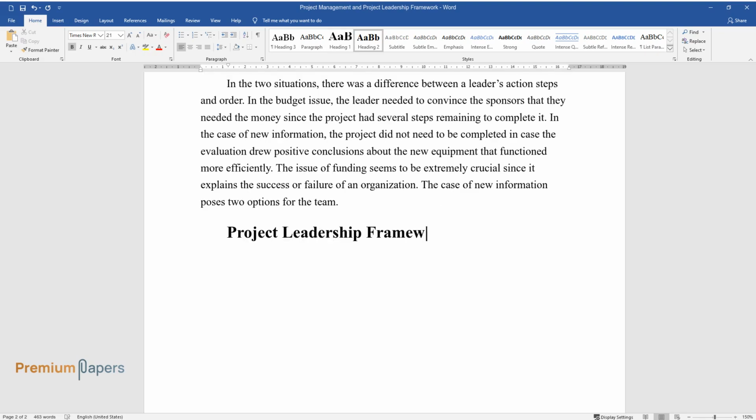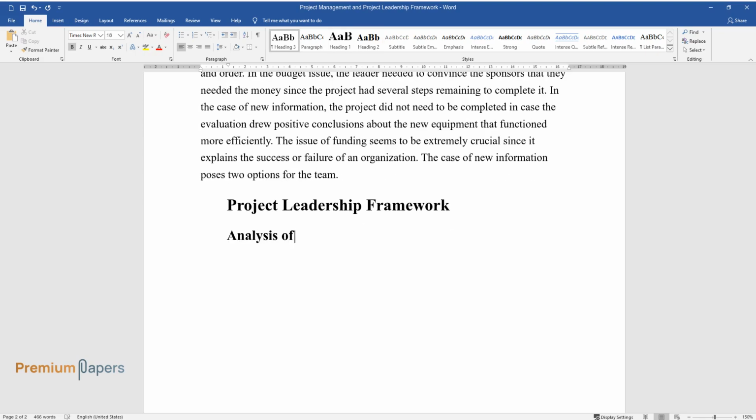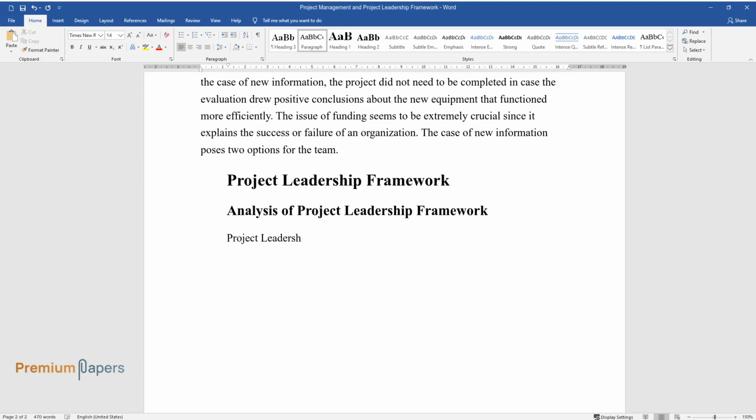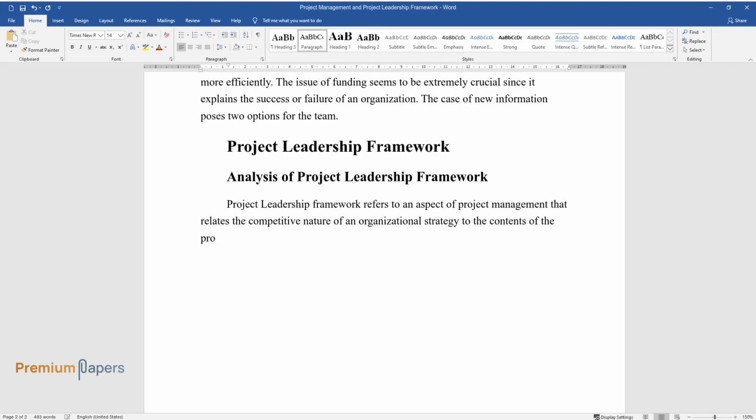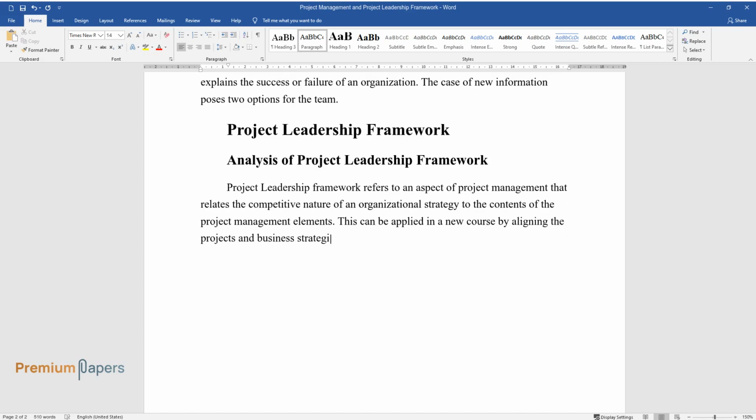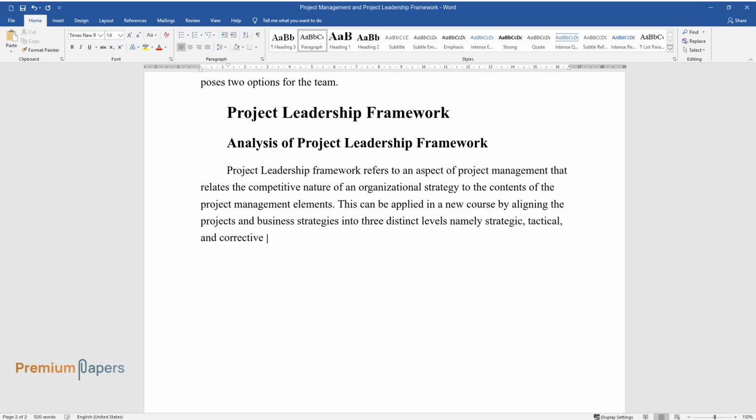Project Leadership Framework. Analysis of Project Leadership Framework. Project Leadership Framework refers to an aspect of project management that relates the competitive nature of an organizational strategy to the contents of the project management elements. This can be applied in a new course by aligning the projects and business strategies into three distinct levels, namely strategic, tactical, and corrective feedback.